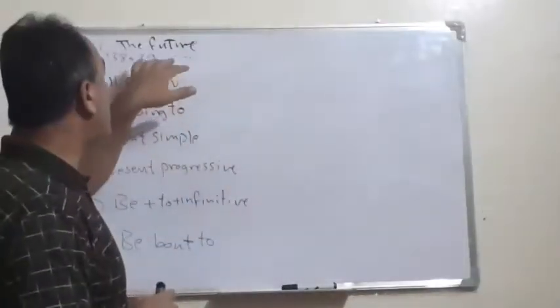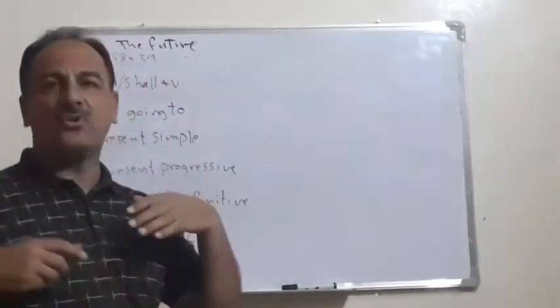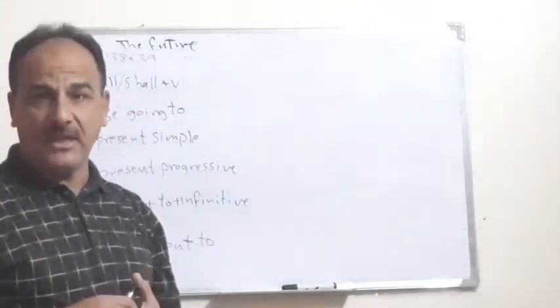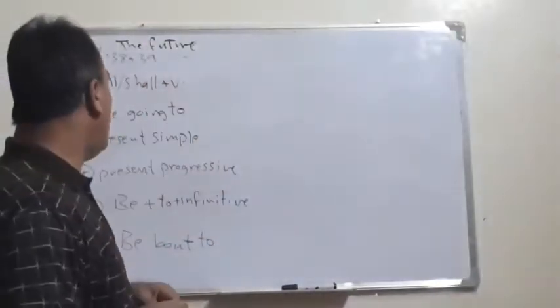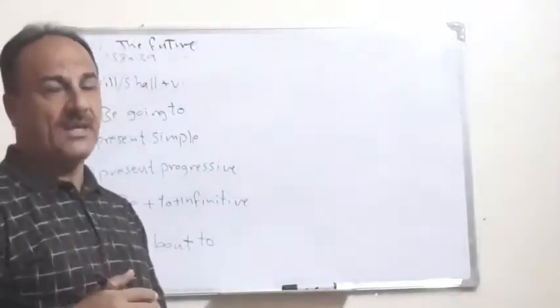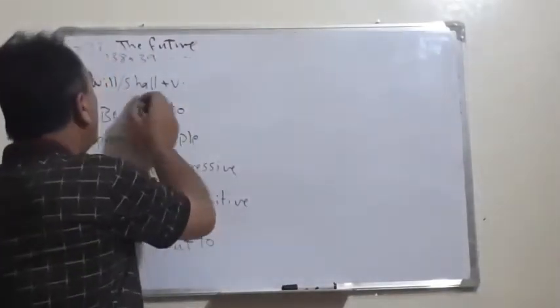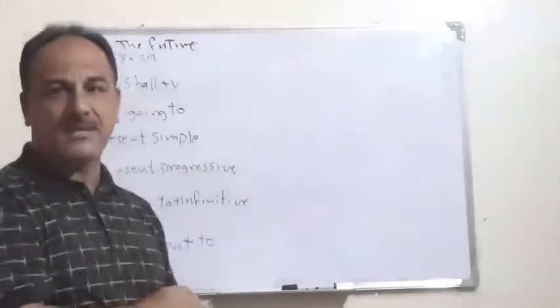Today we are going to talk about the future from a different perspective. That is, from where we can get the future. In fact, we have some cases in which we use or get the future. The first case is through will or shall plus the verb.